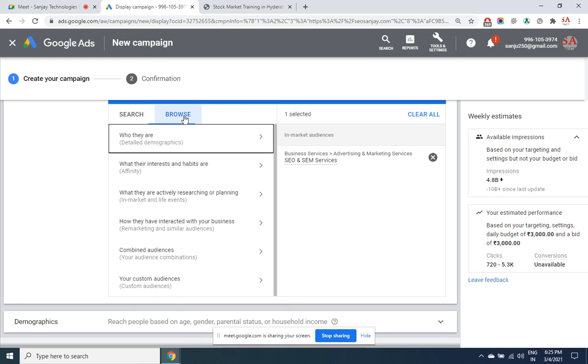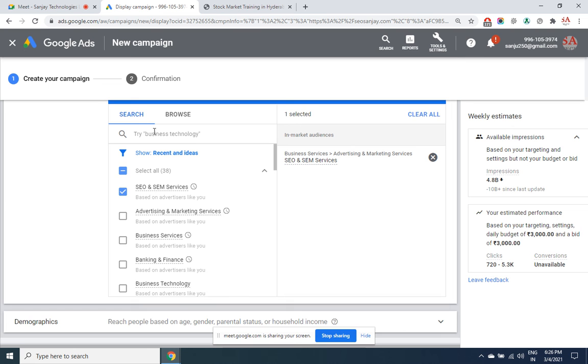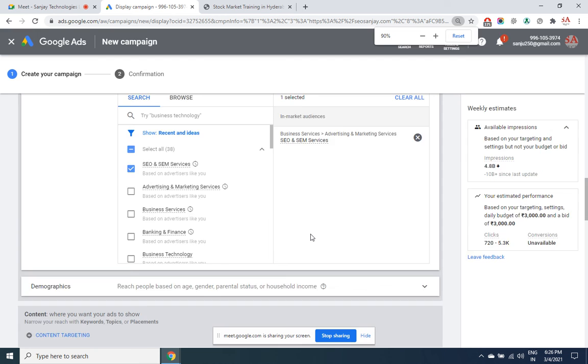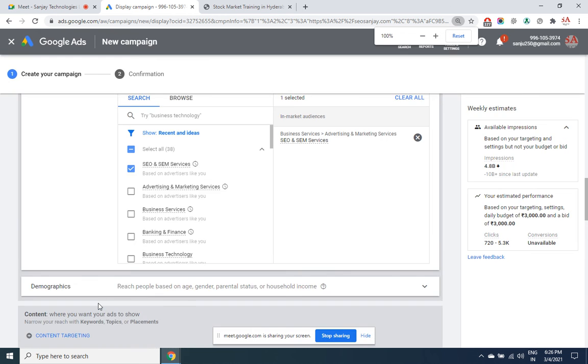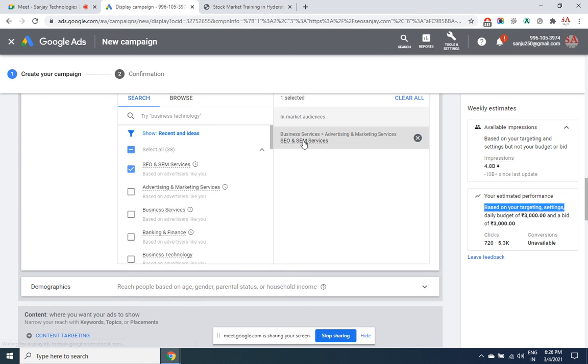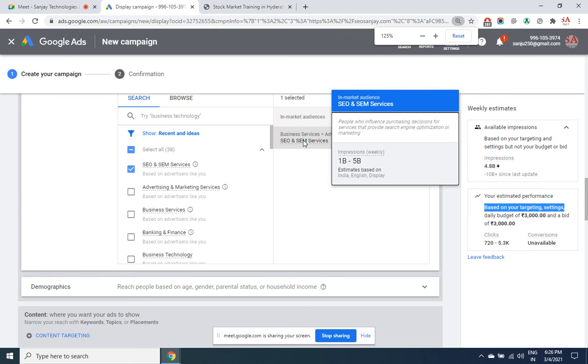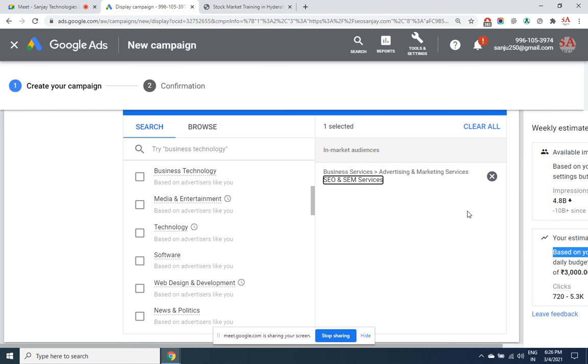Browse. Sorry, search itself. Let me unzoom this. There are some options hidden. Okay, here, content targeting. Sorry, I'll come back to this. First, I will complete this one, demographic. I wish to display my ad in all the websites, banner ads, meaning websites which are relevant to SEO and SEM services. This is generic. There may be thousands of websites which are into this, but if you want to display the ad only on specific websites, that part will also come in a while.